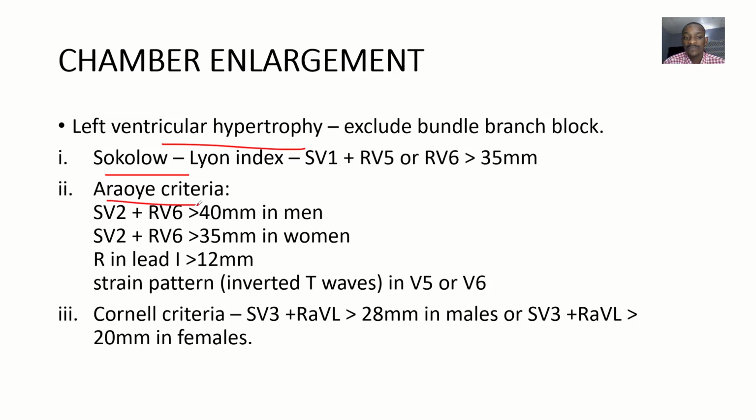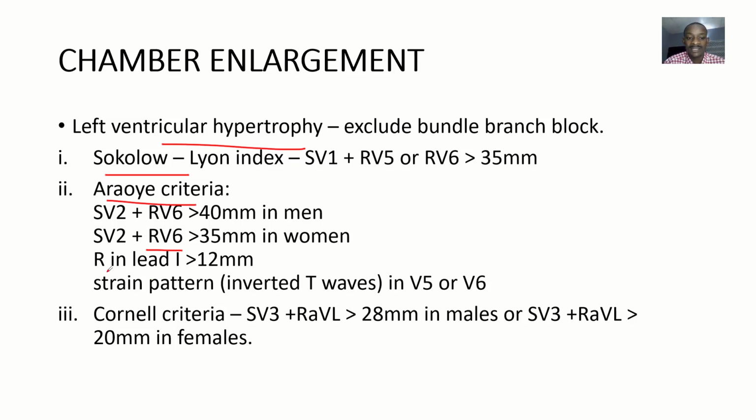There's also the Cornell-type criteria, where if you are adding the S in V2 and the R in V6, it should be more than 40 millimeters in men. Then if you add the S in V2 and R in V6, it should be more than 35 millimeters in women. Okay, usually supposed to be less, right?